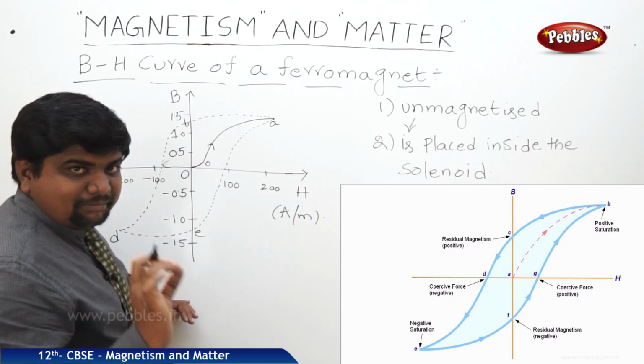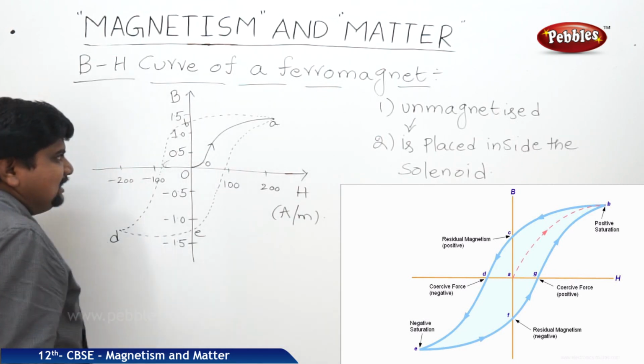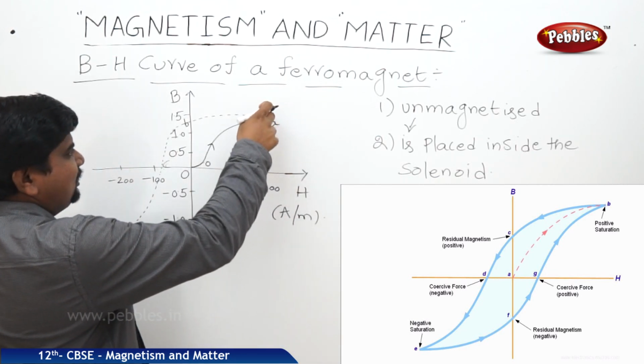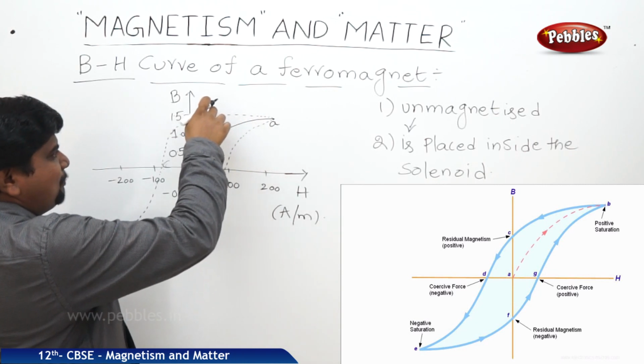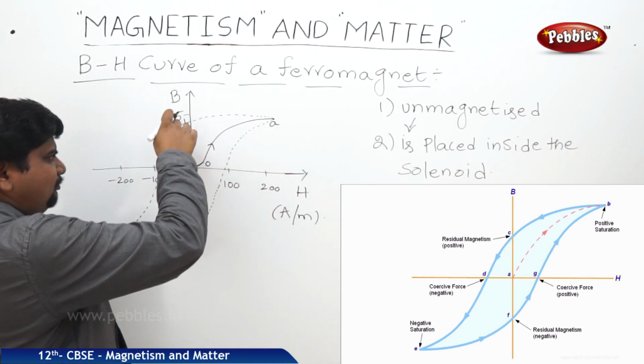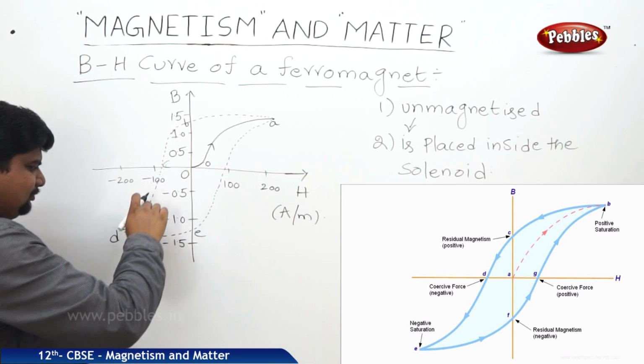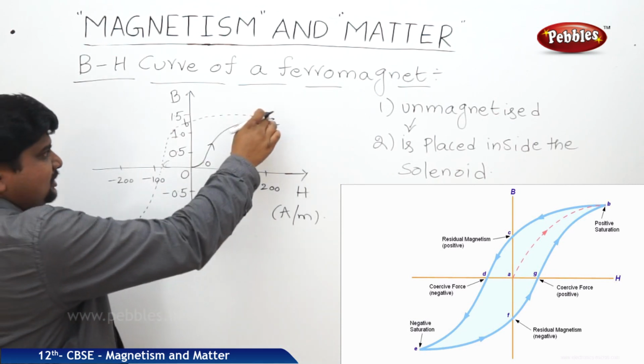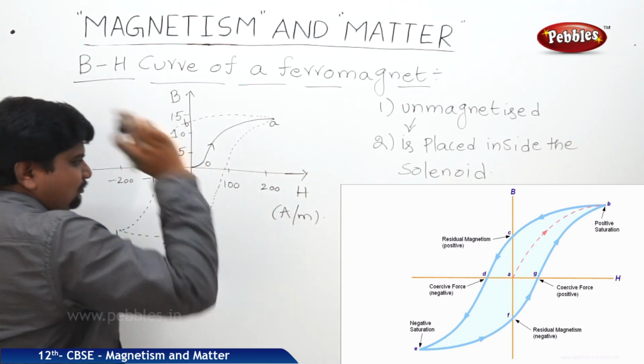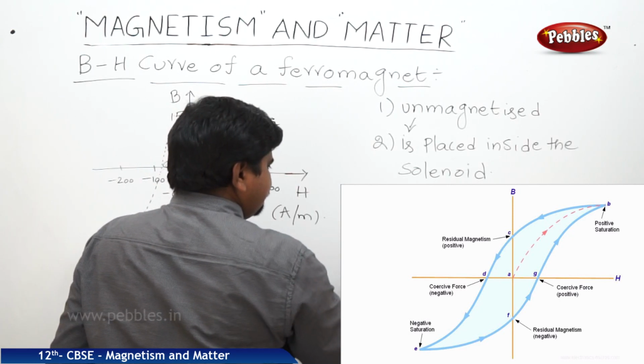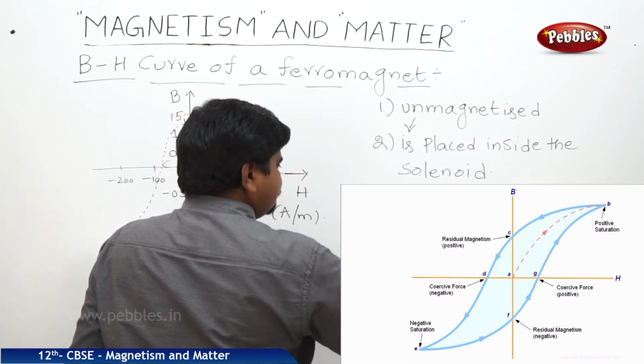After turning off the magnetic field, the domains will align in the opposite direction and the magnetization will come to 0 and then to negative values. So this is the curve, the reverse order.